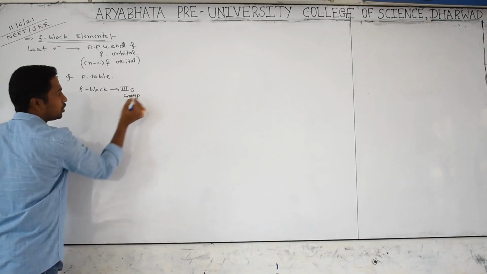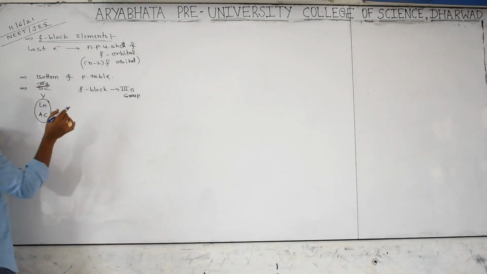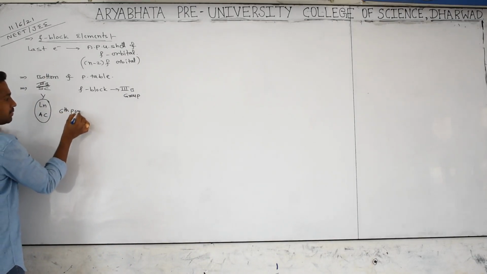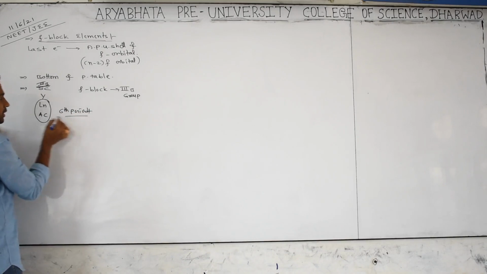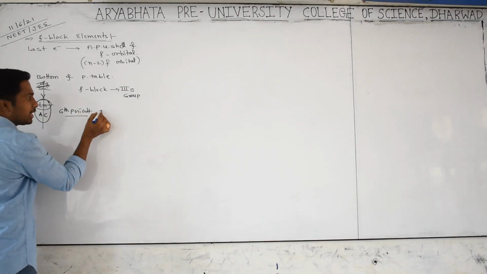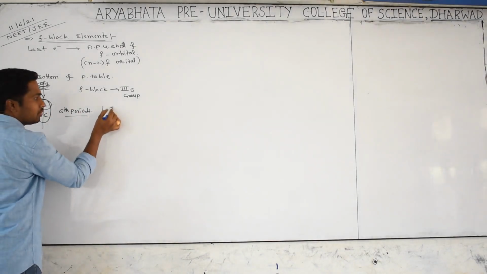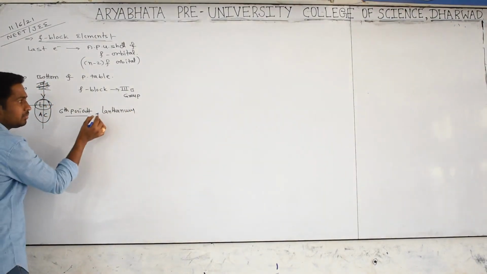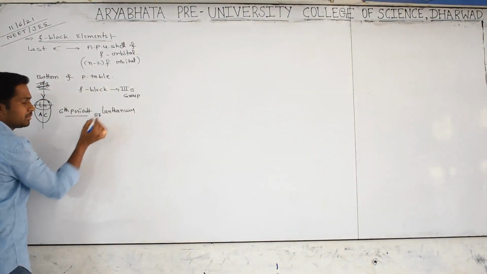Under third B we have two periods. One is the sixth period. I will tell some information related to the sixth period. Under third B, in the sixth period we have lanthanum, which has atomic number 57.